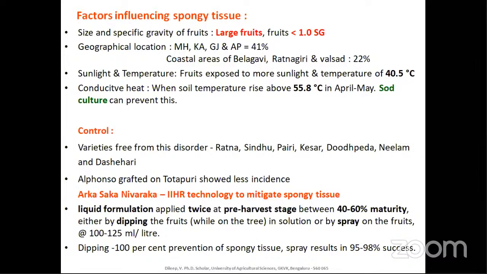And there is one recently developed IIHR technology, that is Arka Sakanivaraka. This is a liquid formulation that should be applied twice at the pre-harvesting stage, between 40 to 60% maturity, either by dipping the fruits directly when they are on the tree. You take this formulation in a jug and do the fruit dipping, or it is sprayed on the fruits, at the rate of 100 to 200 ml per liter of water, compared to the spraying method.